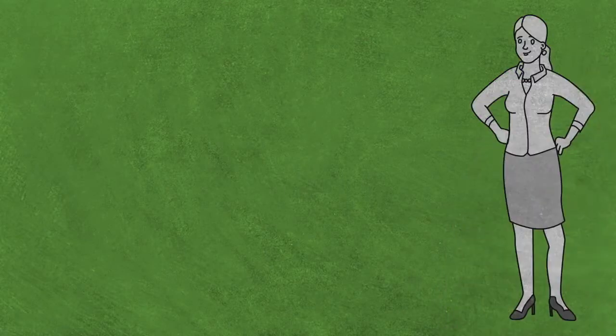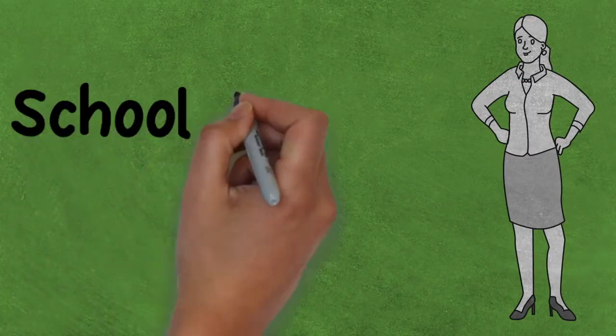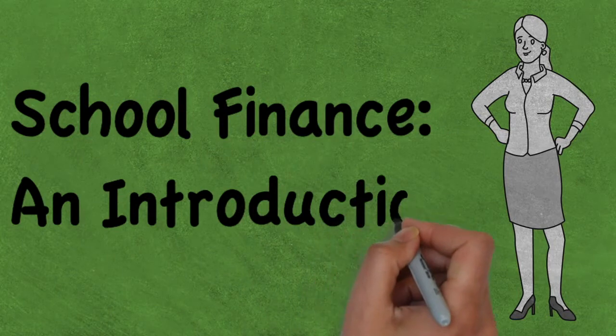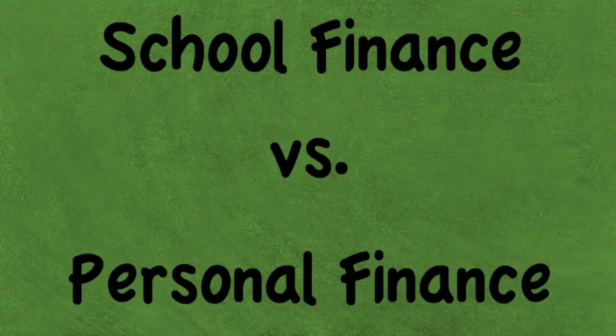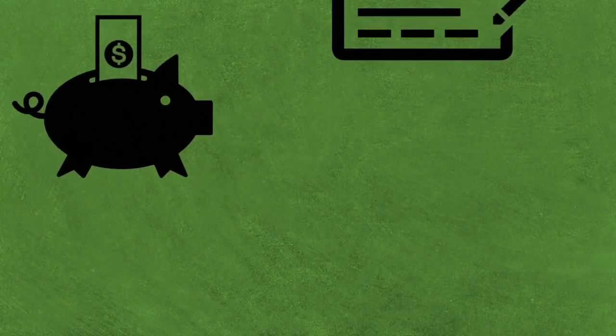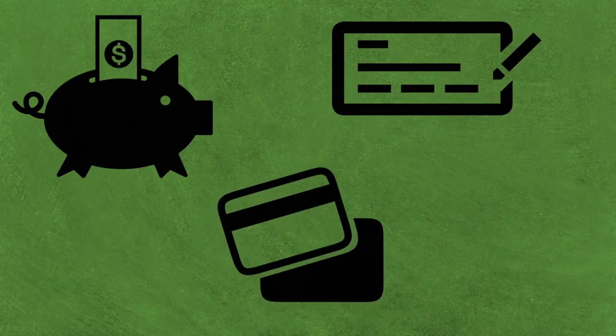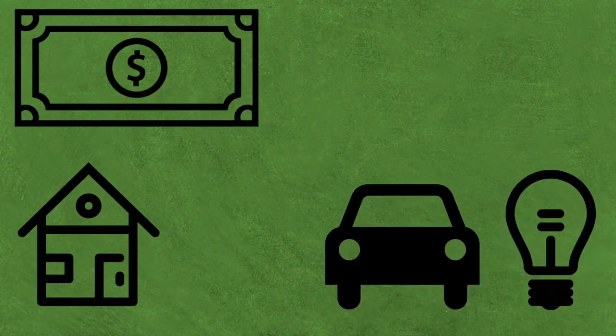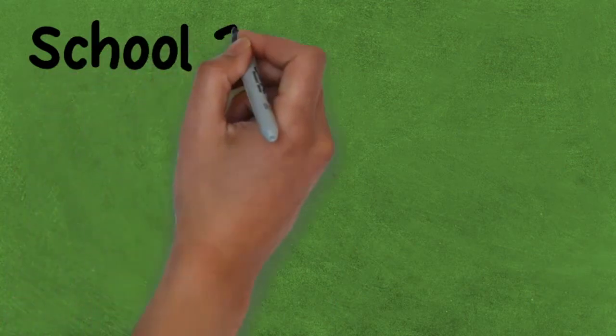If you are like most people, you probably find school finance to be a confusing subject, mostly because school finance is so much different than our own personal finance. For us, we go to work, collect a paycheck, and deposit that money into a bank. From there, we write checks, debit our accounts, transfer online, or make withdrawals to pay for our mortgage, utilities, car, and groceries. School finance works much differently.